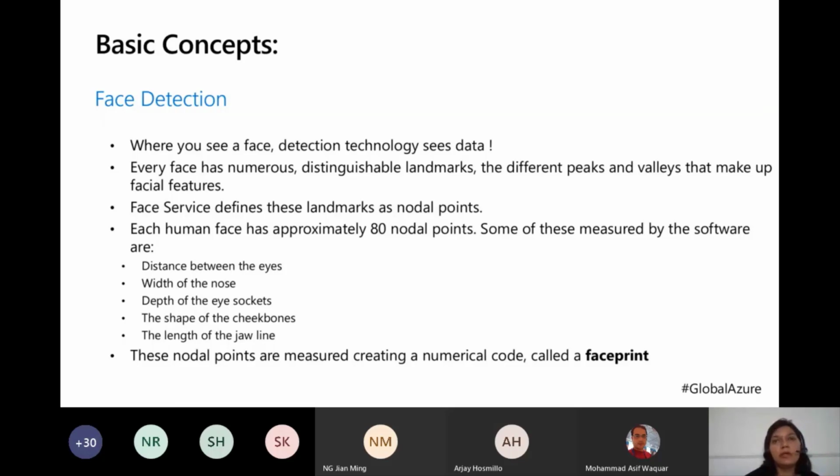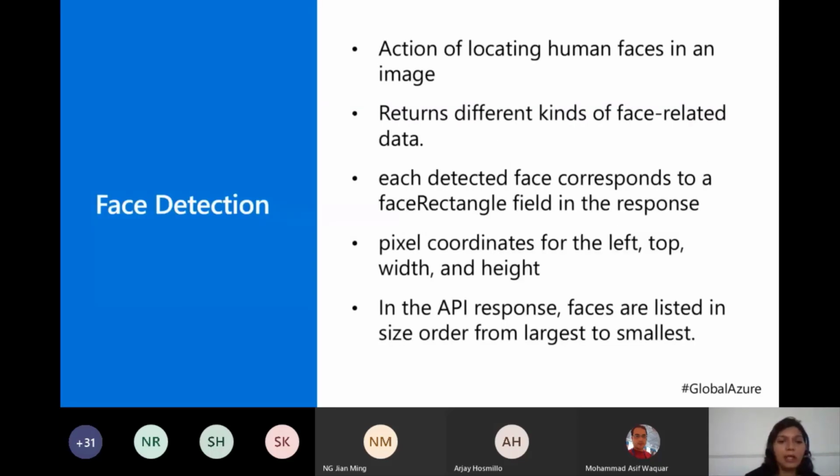That is what we will stick to, 80 nodal points by default. Cognitive Services Face API on the Microsoft Azure platform gives us, I think, 27 nodal points by default, but then your models are more precise. So yeah, this becomes our face blueprint.